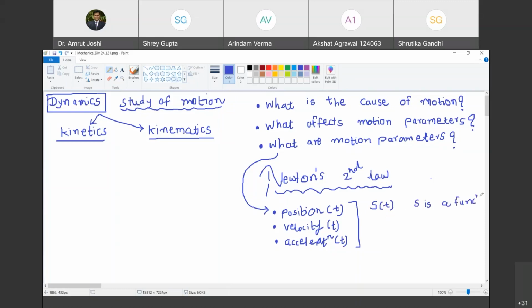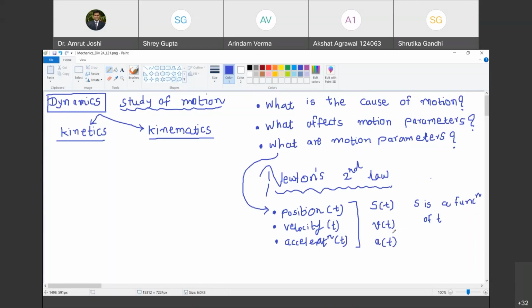Similarly, the velocity we denote by small letter v as a function of time, v of t. Again, it is not velocity into time, it is velocity as a function of time. So t is the argument. And acceleration we denote by small letter a, and it is a function of time. So I write it as a of t. So these are the three motion parameters that we are interested in typically.